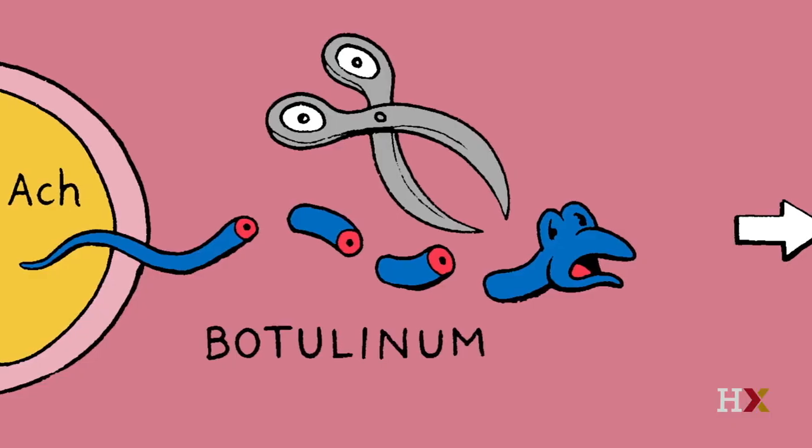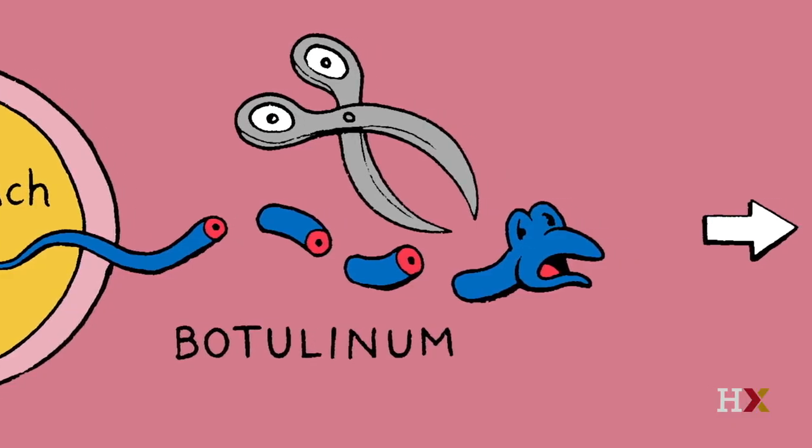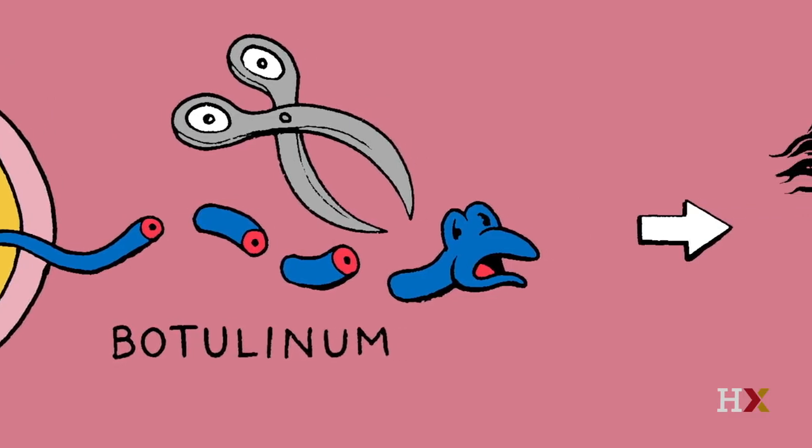Two toxins in particular, botulinum and tetanus, are enzymes that specifically target SNARE proteins, cleaving them and inactivating them. You might be familiar with botulinum. It's the main ingredient in Botox injections, used to paralyze muscles and reduce wrinkles. Both botulinum and tetanus work on the SNARE complex to inhibit the release of acetylcholine, an excitatory neurotransmitter that causes muscle contraction. Botox poisoning causes a total loss of motor function, in addition to youthful skin.